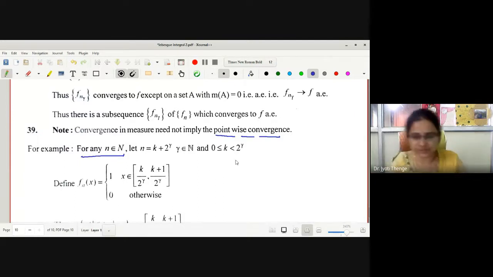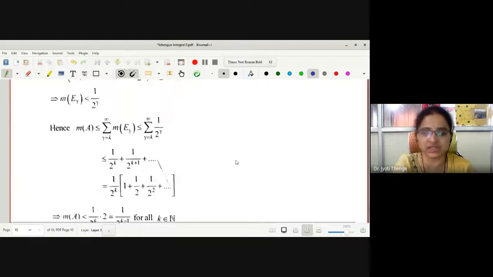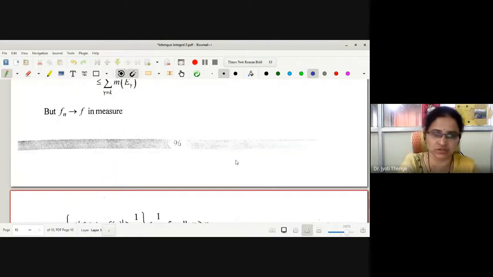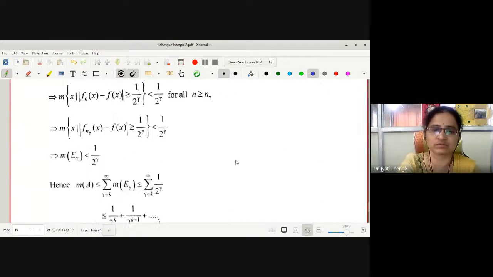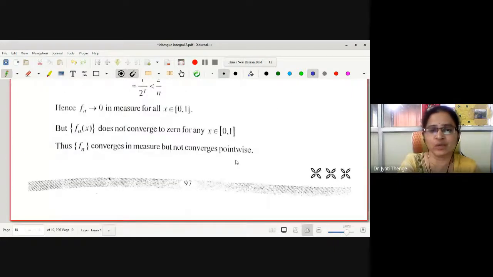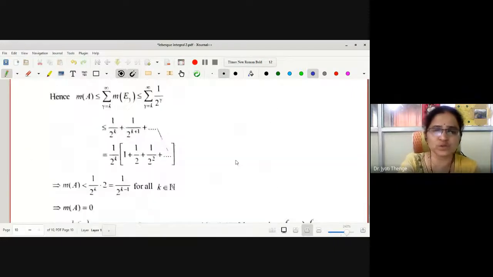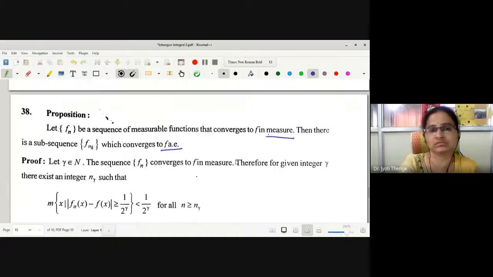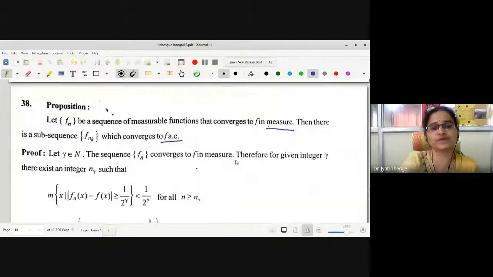In this way, we have completed our unit number 3, Lebesgue integration, in today's lecture. If you have any query, up to this last proposition I have explained all the proofs of every proposition. Therefore, this is left for homework. You just go through the proof; it is a little bit easy, so you can cover it very easily. Now we will end unit number 3. In the next lecture, we will start unit number 4, differentiation and integration.